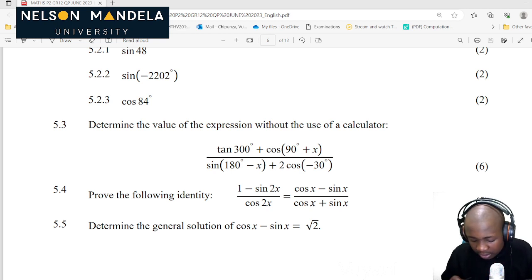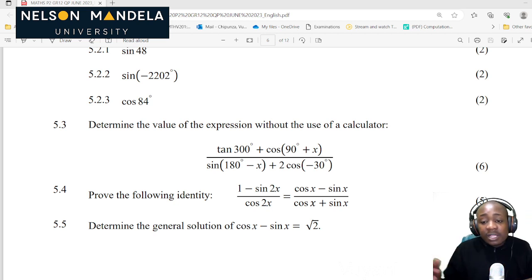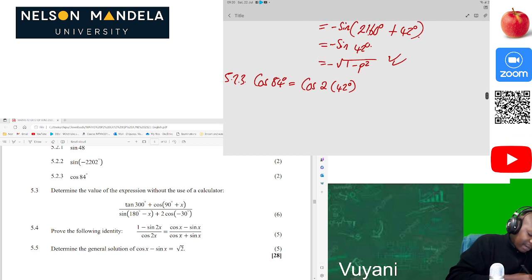So we actually know that this is the same as cos of 2 times 42 degrees. 2 times 42 is 84, so we can actually see that that's a double angle. Everything from this point is already easy because we now know our double angles. I always advise people to use the double angle of cos alone. So it's going to be 2 cos squared of theta, in this instance our theta is 42 degrees, minus 1.